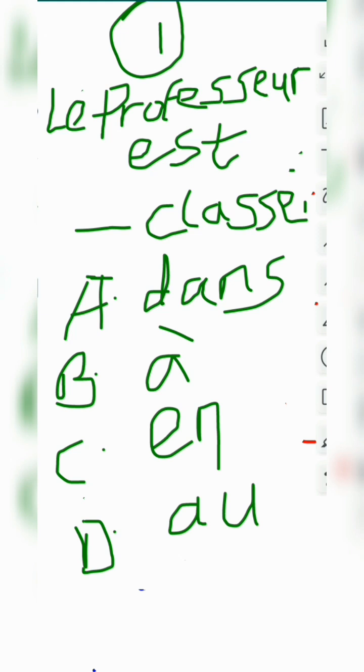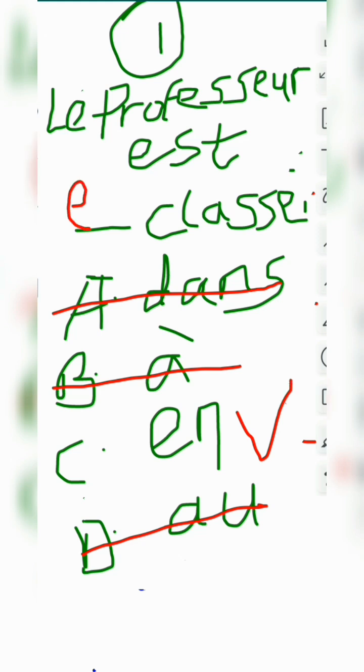First of all, we cannot say le professeur est dans classe, because anything talking about someone in the classroom, you are not going to use dans. You are not going to use a, and you are not going to use o. So the right answer is en. Le professeur est en classe. Do you understand?